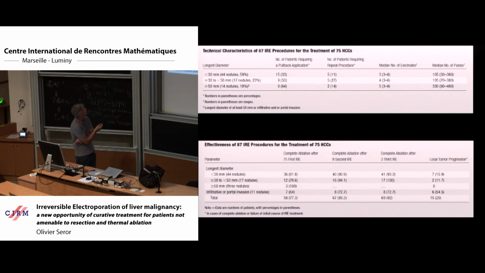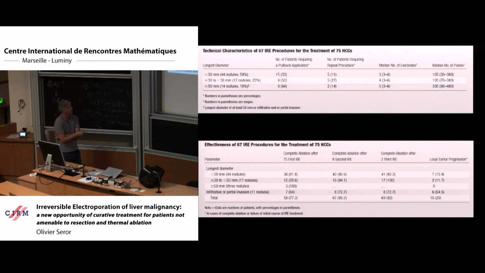And this is the result in terms of effectiveness, because there were 58 patients, but in fact 75 tumors, and these results are expressed for the tumors. If we look at the complete ablation rate, we obtain up to 90% complete results.